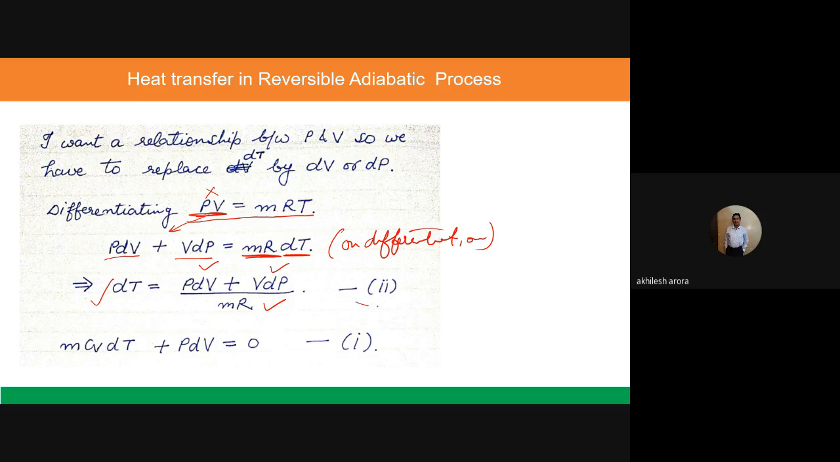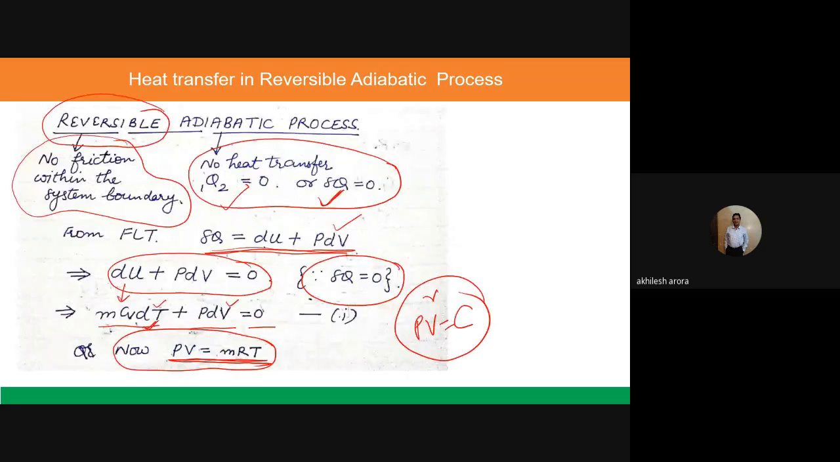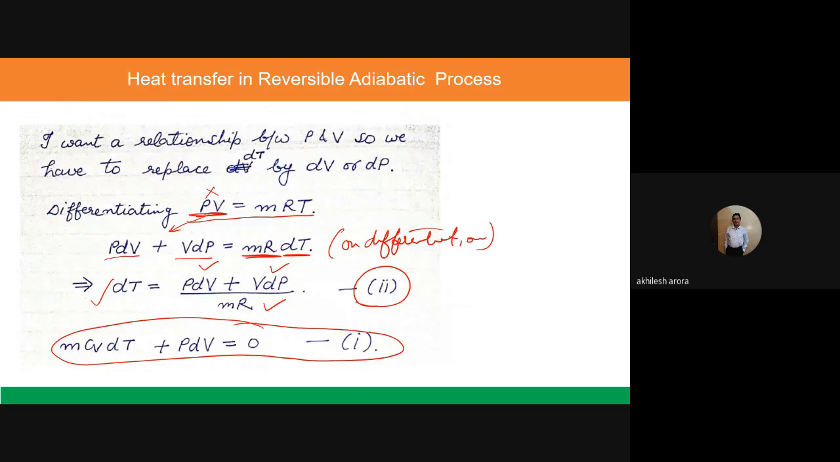So let us say this is equation number 2, and this was my initial equation, which was written on the previous slide. You can see it here. This is the equation I am talking about: mCv dT plus PdV is equal to 0. This is the change in internal energy, this is work transfer, and this is the value of heat transfer. So this is the first law equation, FLT, and this is the value of dT.